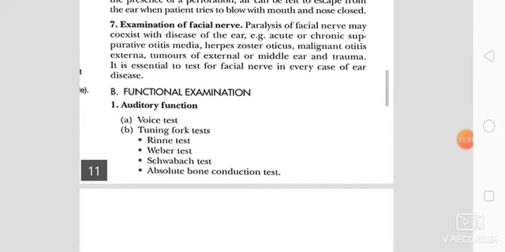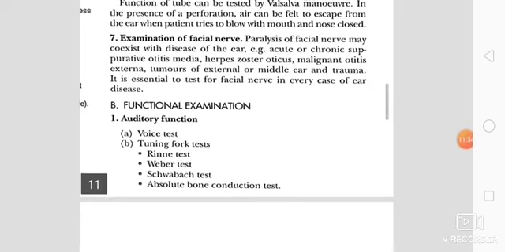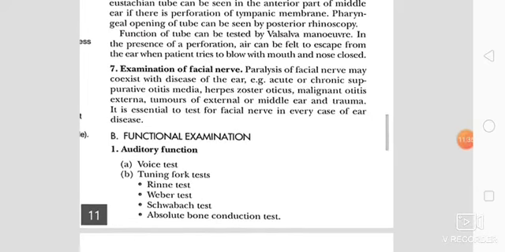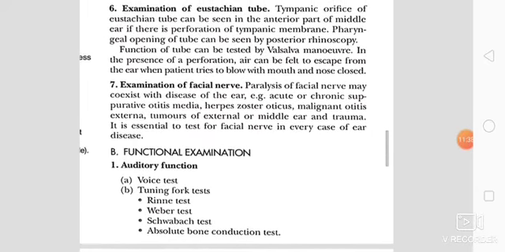Then comes the functional examination of the ear. First is the auditory function. We should go for the voice test, then tuning fork tests like Rinne test, Weber test, Schwabach test, and absolute bone conduction test. The last part of the functional examination will be discussed in the next session.